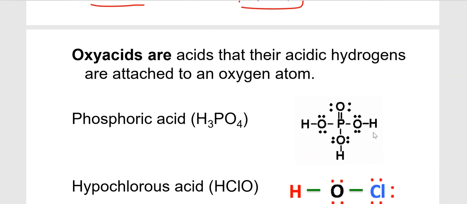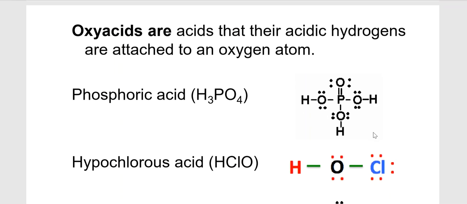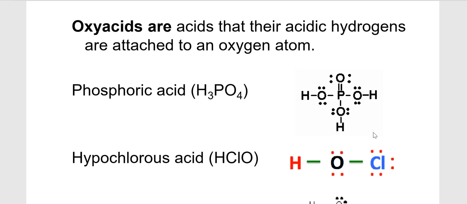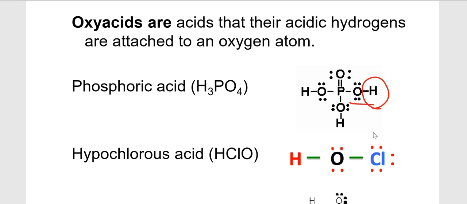There is also something called the oxyacid. These are the acids that have their acidic hydrogen attached to an oxygen atom. For example, phosphoric acid. You see, phosphoric acid has its acidic hydrogen attached to an oxygen atom.